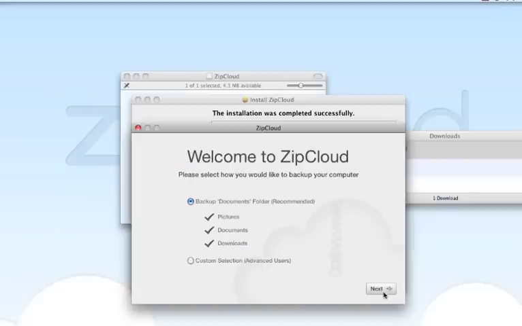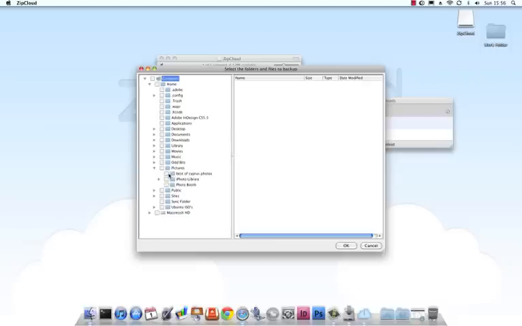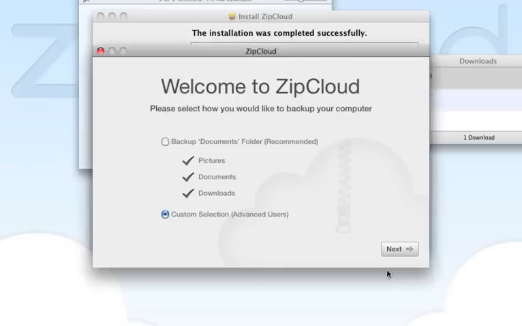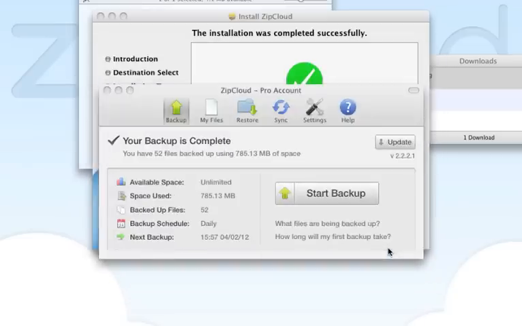Then you have the option of choosing what you want to back up, whether you want to back up documents or a custom selection. As soon as it's installed, the backup process will begin, presuming you have a license to back up the computer you're installing the application on.